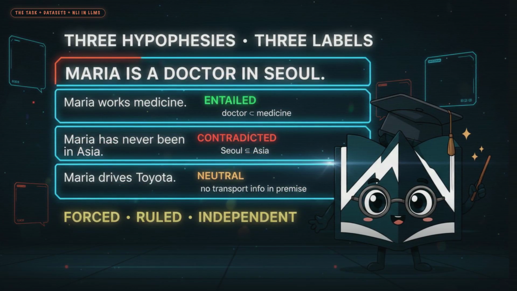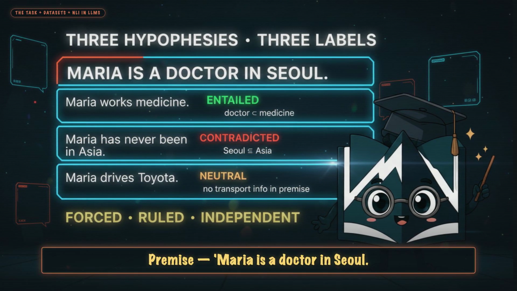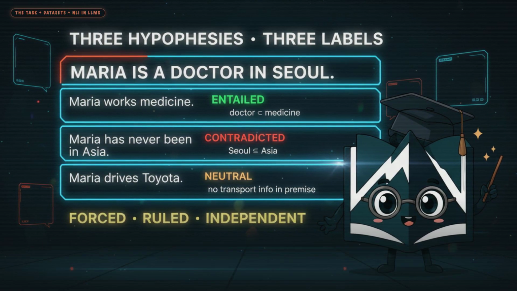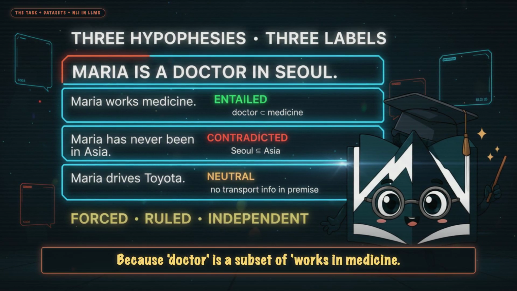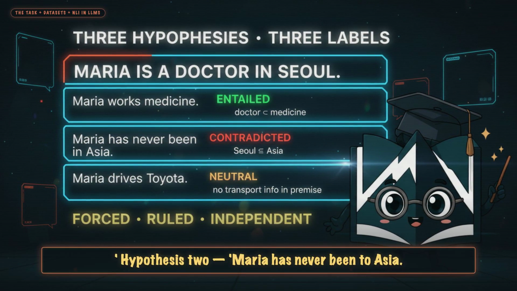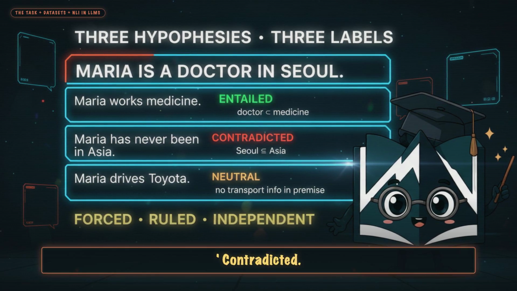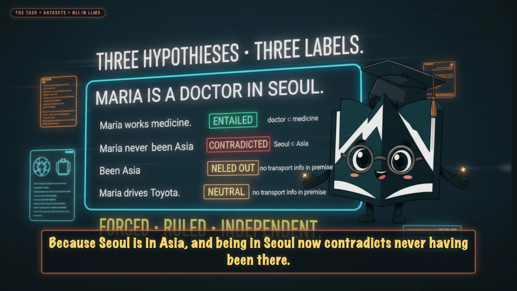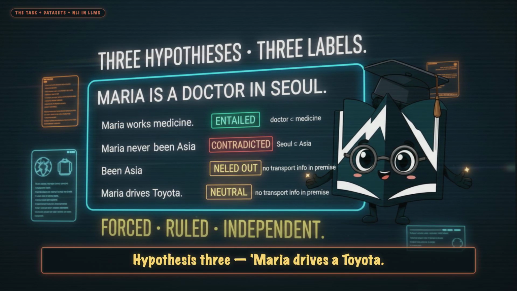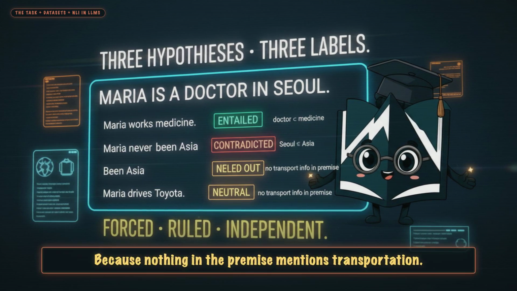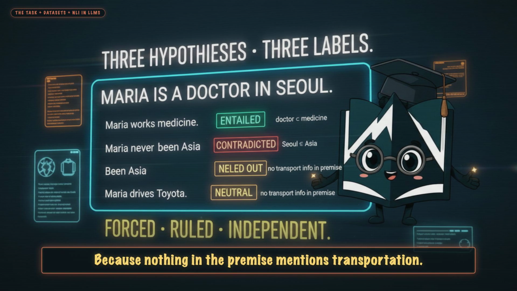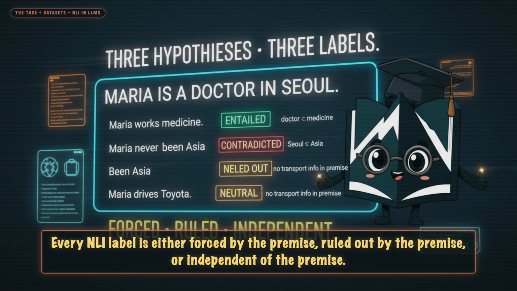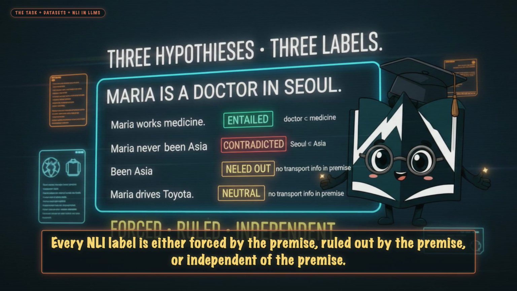Worked examples. Premise. Maria is a doctor in Seoul. Hypothesis 1, Maria works in medicine. Entailed. Because doctor is a subset of works in medicine. Hypothesis 2, Maria has never been to Asia. Contradicted. Because Seoul is in Asia, and being in Seoul now contradicts never having been there. Hypothesis 3, Maria drives a Toyota. Neutral. Because nothing in the premise mentions transportation. Every NLI label is either forced by the premise, ruled out by the premise, or independent of the premise.